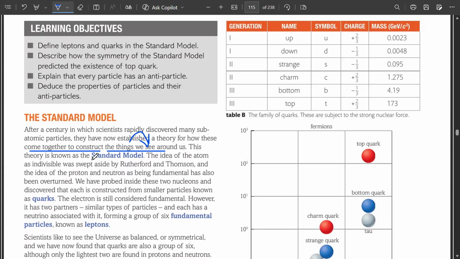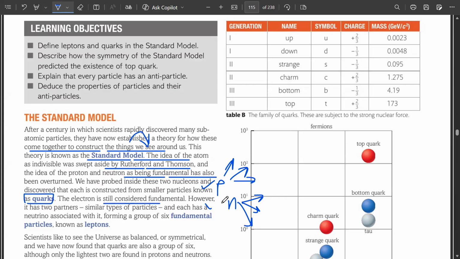This theory is known as the Standard Model, and the idea of the atom as indivisible was swept aside by Rutherford and Thomson, just as the idea of the proton and neutron being fundamental has been overturned. We have probed inside these two nucleons and discovered that protons and neutrons also contain quarks. These are both known as nucleons and inside them are quarks. What are quarks? Smaller particles.